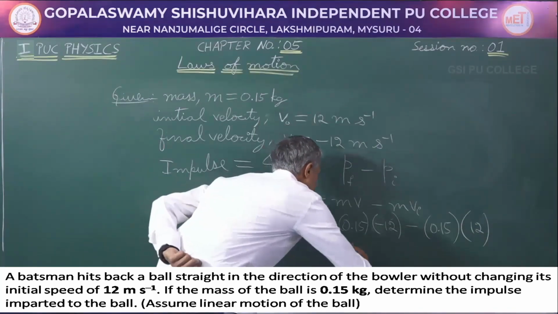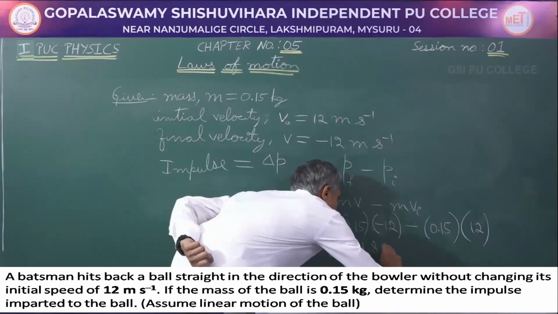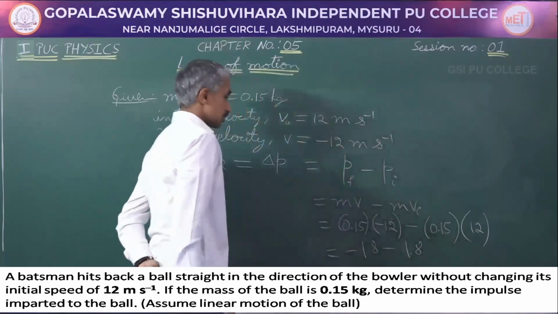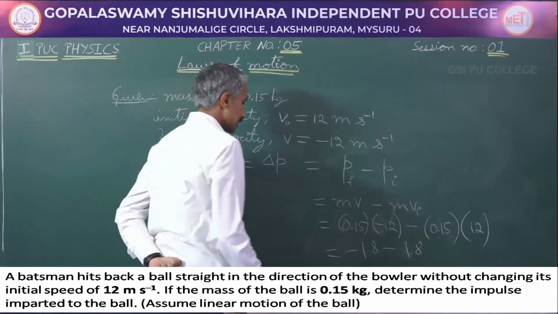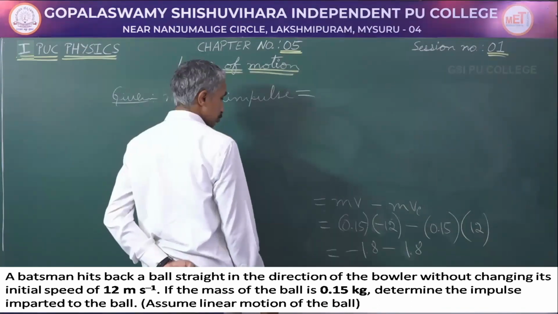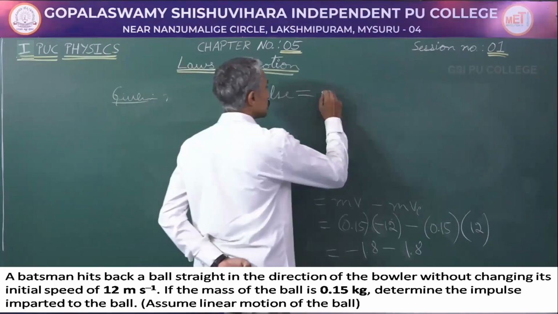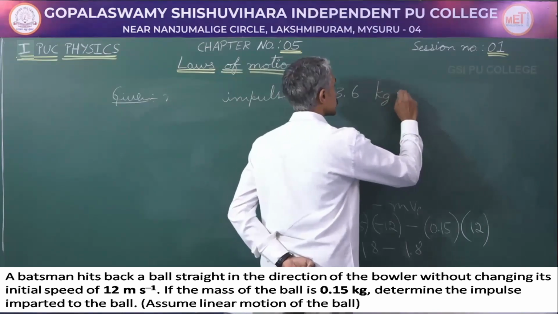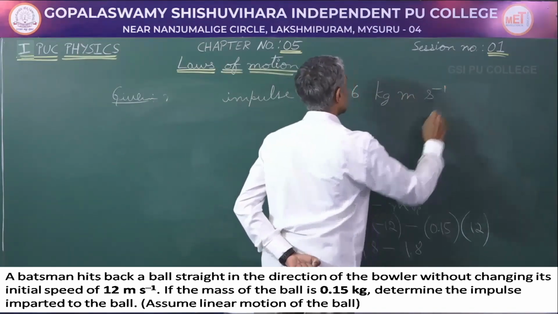So, this gives minus 1.8 minus 1.8, and minus and minus, you will have to add it. So, finally the impulse, adding this, is minus 3.6, and the SI unit is kg meter per second.